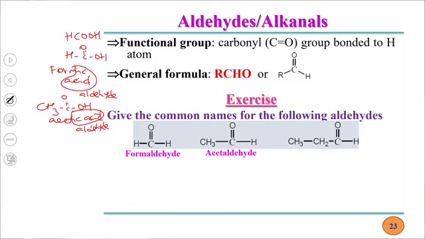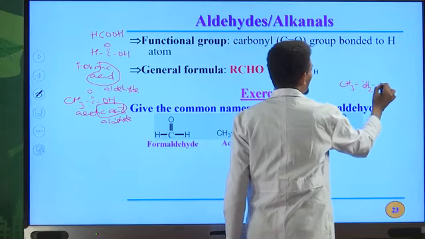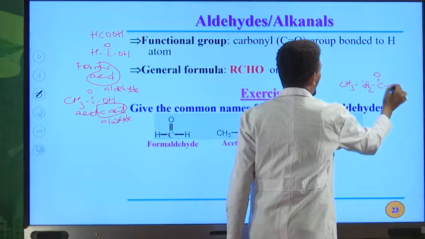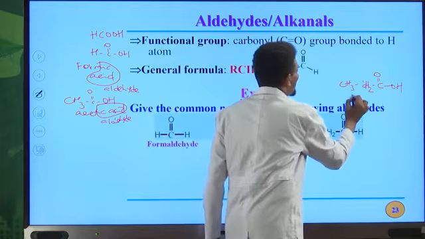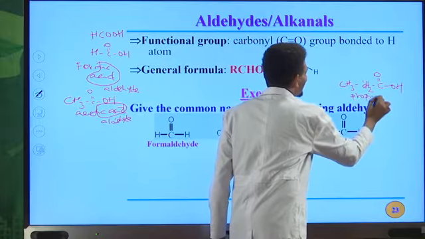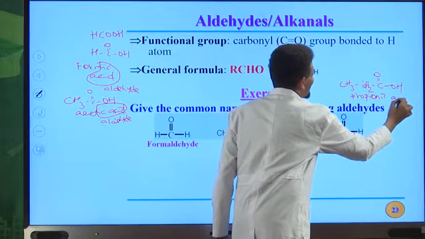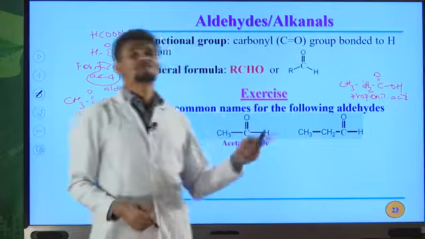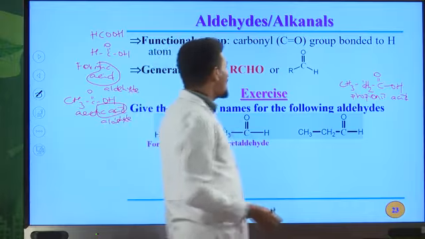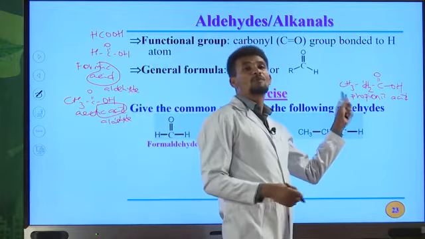An aldehyde that contains 2 carbon atoms. So this is an aldehyde that contains 3 carbon atoms. And the carboxylic acid that contains 3 carbon atoms can be named as propionic acid. CH3CH2, then C double bond OH. The common name for this compound is propionic acid. It is derived from Greek word propion, which means milk. So it is found in milk. Because of this reason, it can be named as propionic acid.